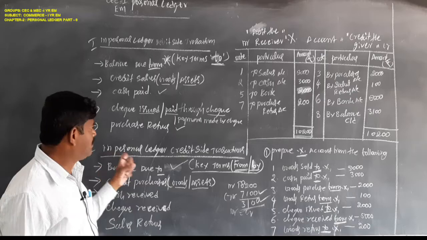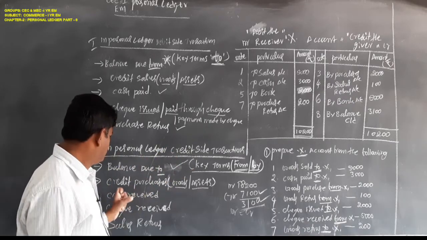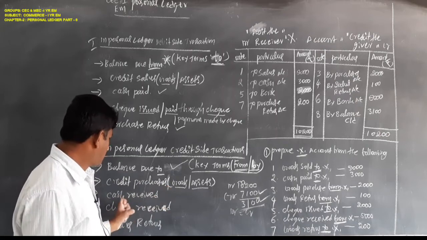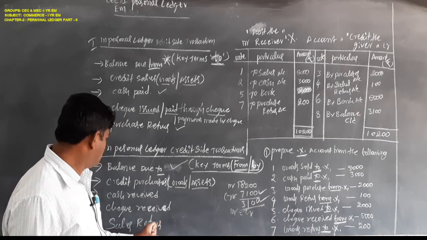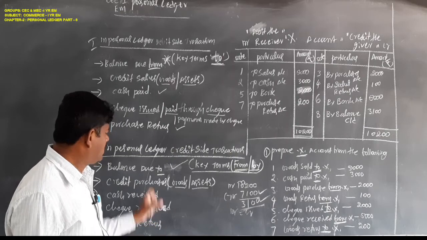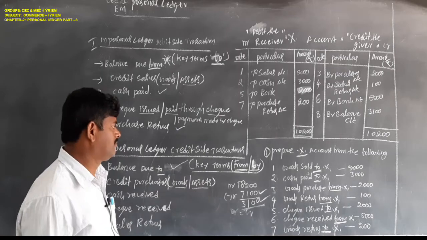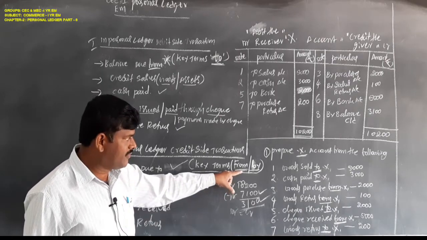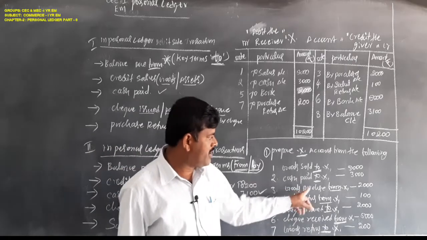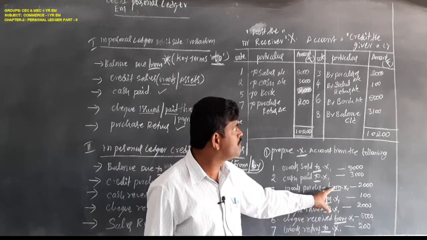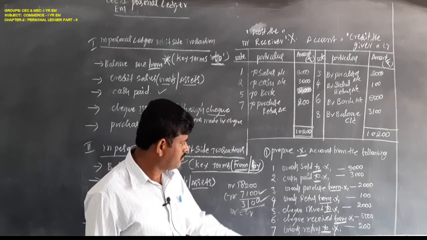Next, in the personal ledger credit side: balance due to, credit purchases, cash received, check received, sales returns. These transactions are recorded on the credit side. Key terms are 'From' or 'By'. Here also, goods purchased from will be recorded here.